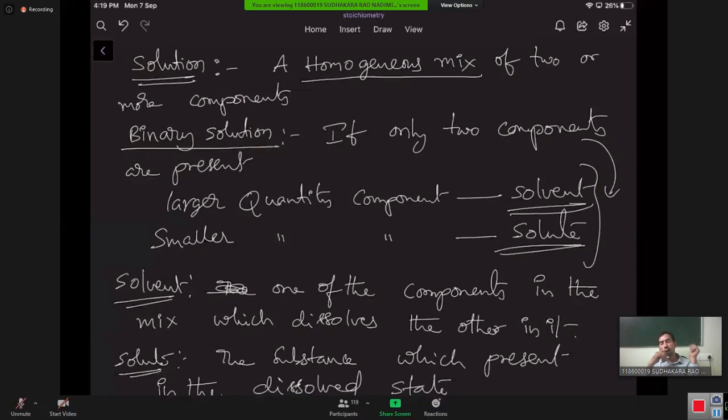The one which dissolves other substance in it is called solvent. The one which is actually dissolved into the solvent is called solute.